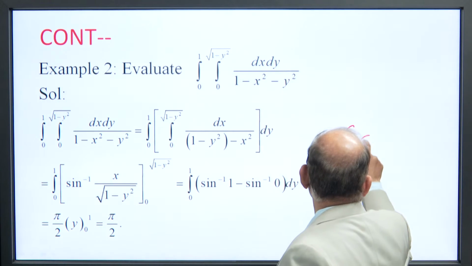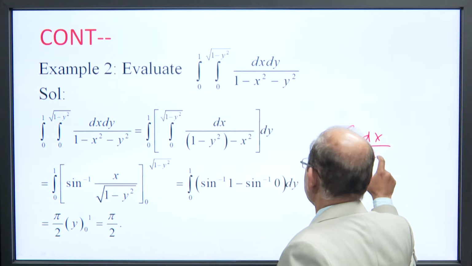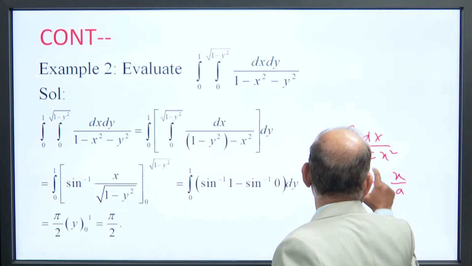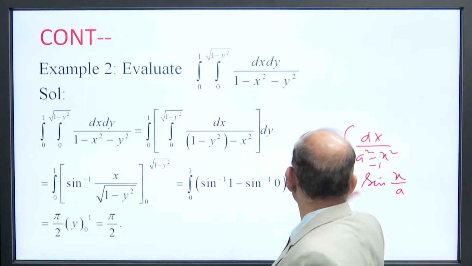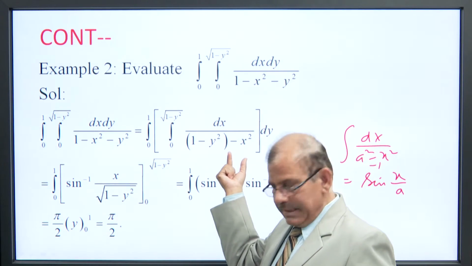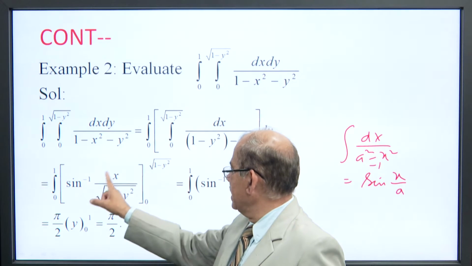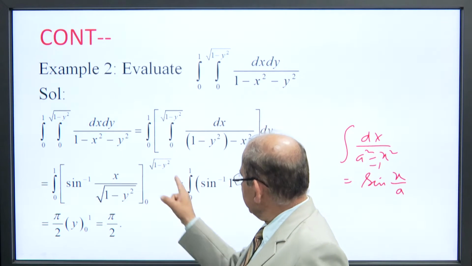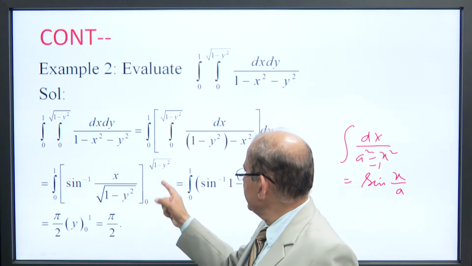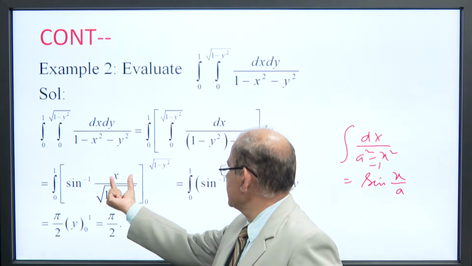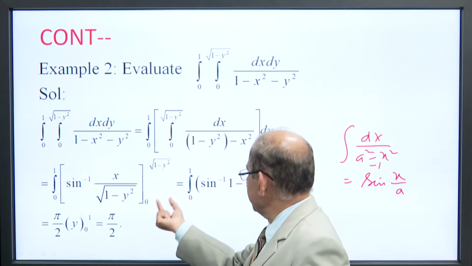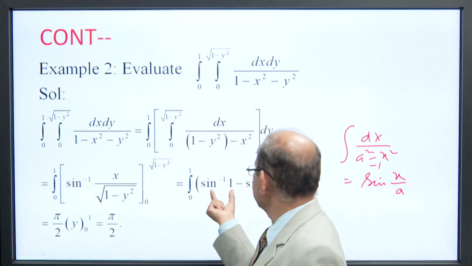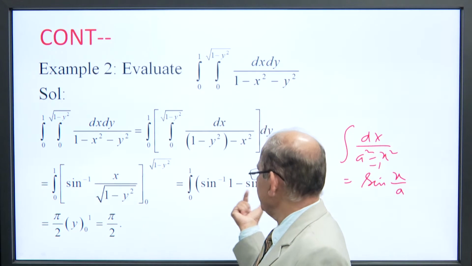Here a square is 1 minus y square, so integrating we get sin inverse of x by square root of 1 minus y square. Substituting the upper limit we get sin inverse 1, putting 0 we get sin inverse 0, which is 0. So we get sin inverse 1, which is nothing but pi by 2.